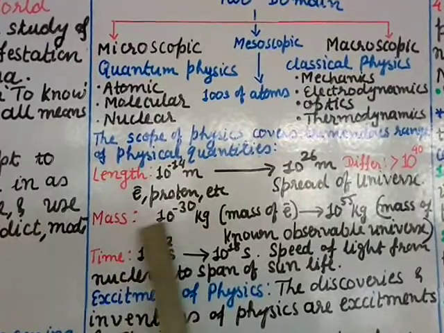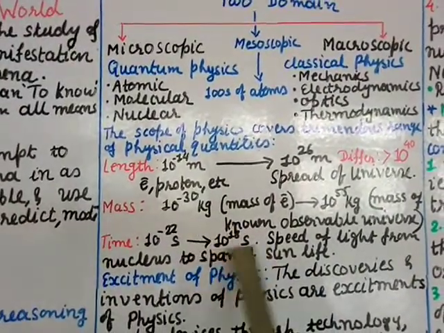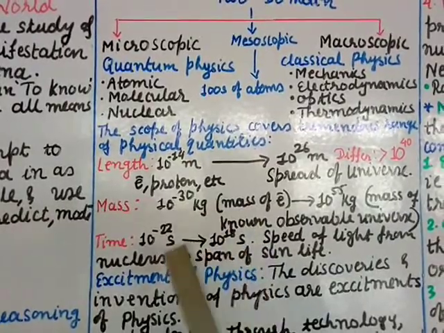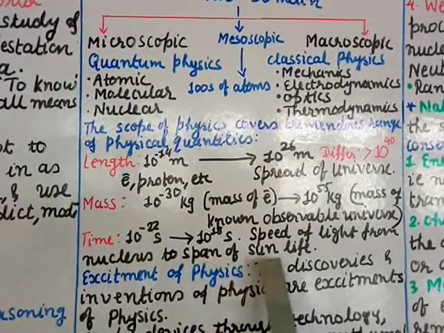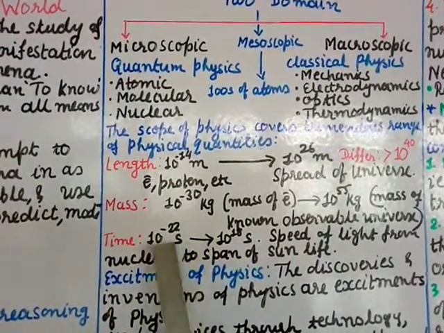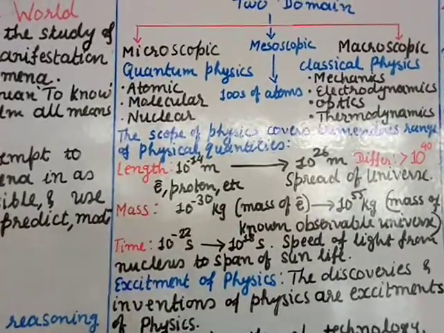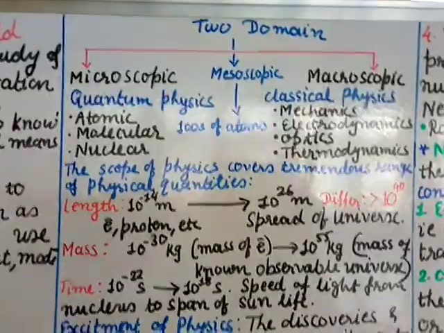So this is the time light takes to cross a nucleus, and this is the life of a sun. Or where it goes from the speed of light across a nucleus to the span of the sun's life. So you can see that there is a vast difference in time, mass and length. So it is spread very vast. So that is the scope of physics.